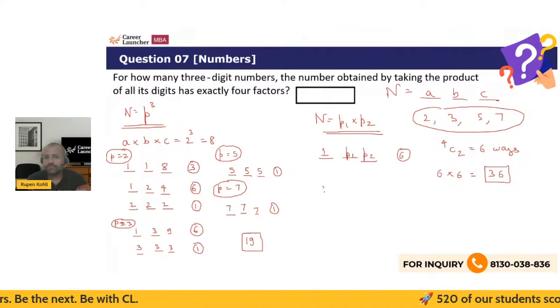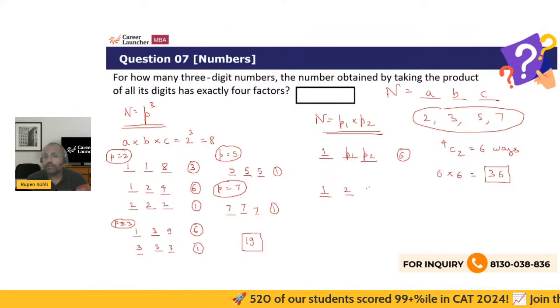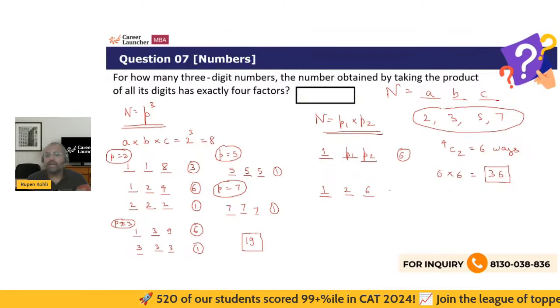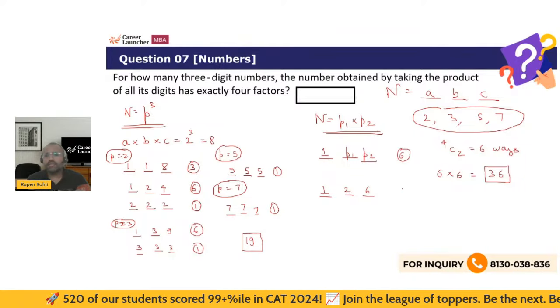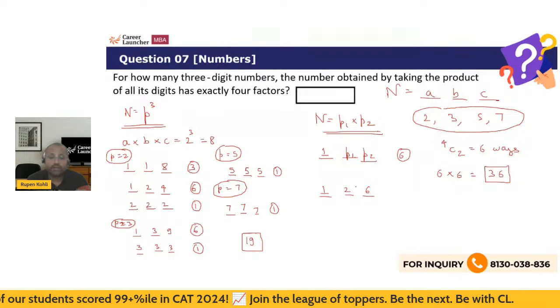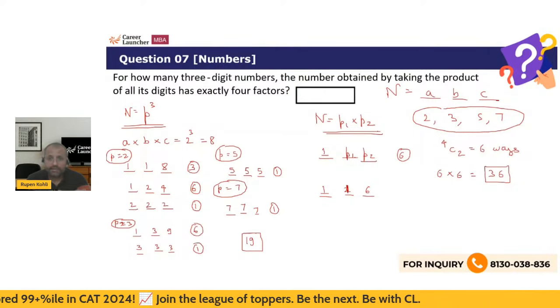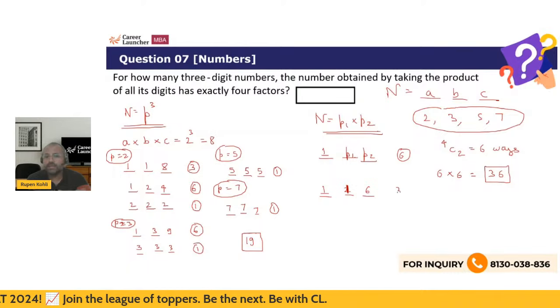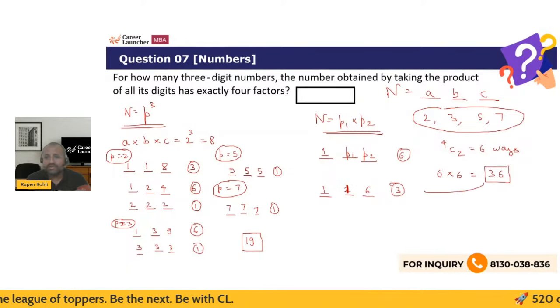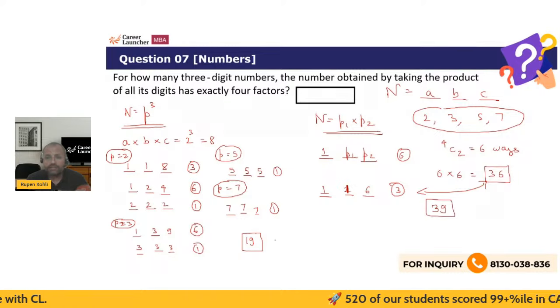So the only exception is when you take 6 as the single digit. So 116, sorry, my bad, and that will have 3 arrangements, right? So 36 and 3, 39 numbers here. So your answer is 39 and 19, 58.